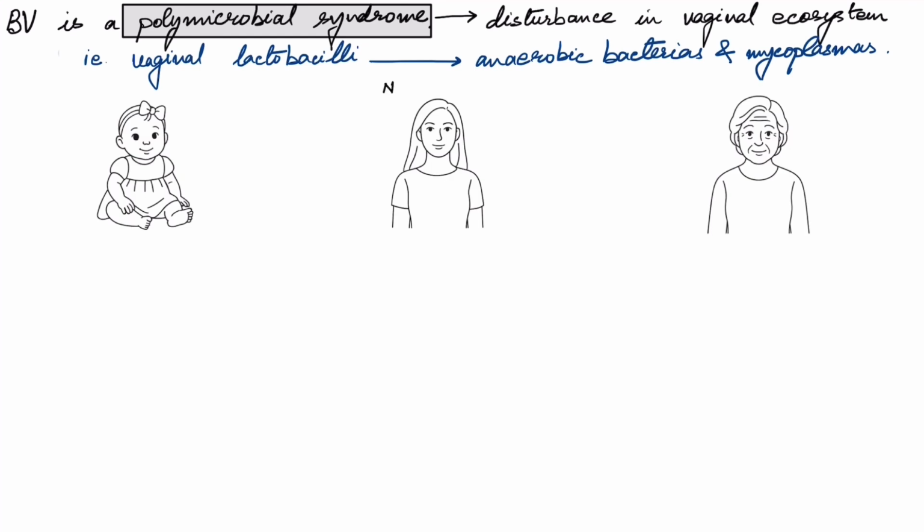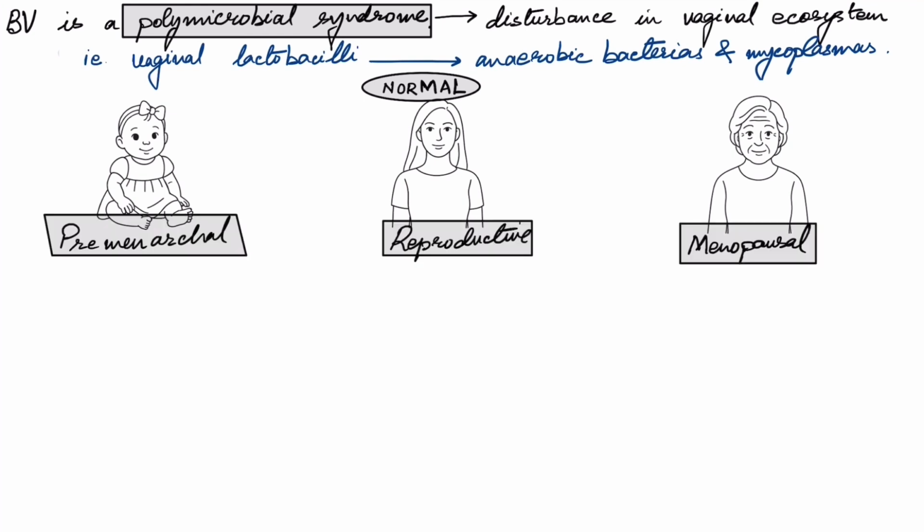So there are three stages in a woman's life. The reproductive age, and before that is the premenarchal age. After that is the menopausal age. At birth, the vagina of a female baby is sterile. Under the influence of maternal estrogens, lactobacilli colonize the vagina of the baby.